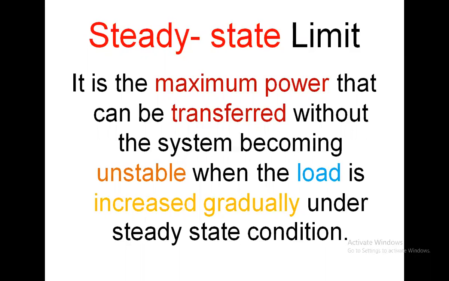The system should be stable when the load is increased gradually. This condition is called the steady state limit. Again I'm repeating the definition: it is the maximum power that can be transferred without the system becoming unstable when the load is increased gradually under steady state condition. Clear?